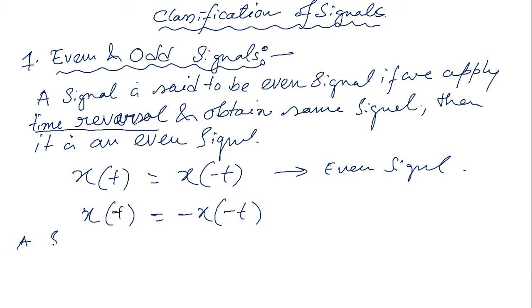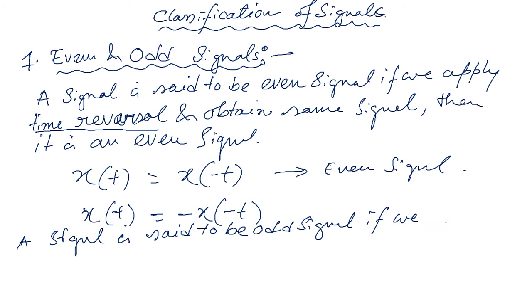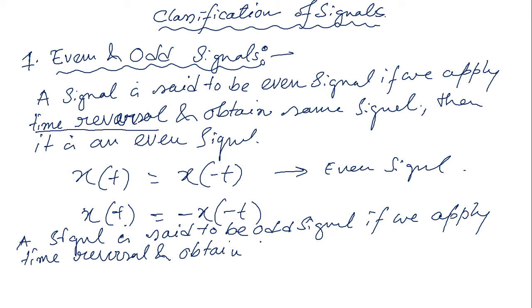A signal is said to be an odd signal if we apply time reversal and obtain the same signal with opposite sign.